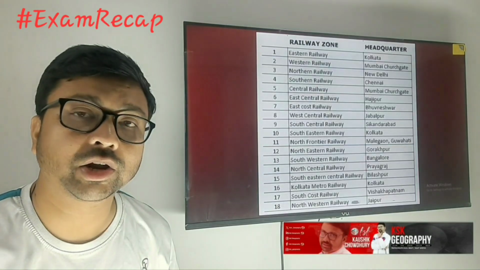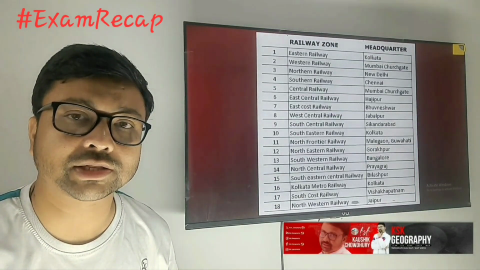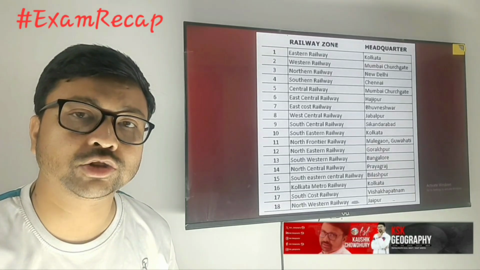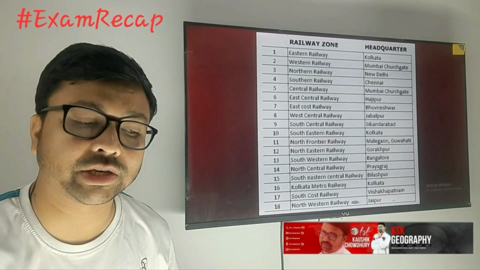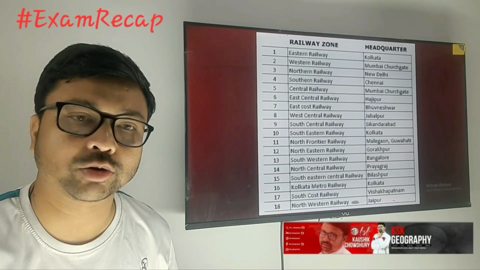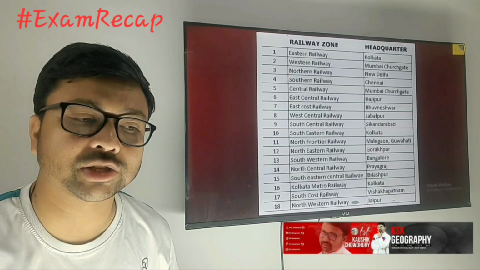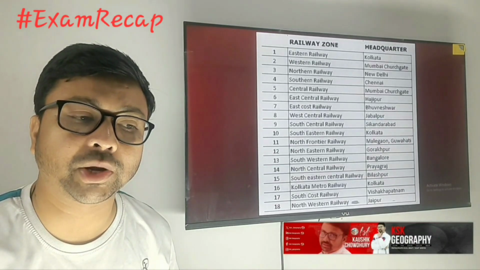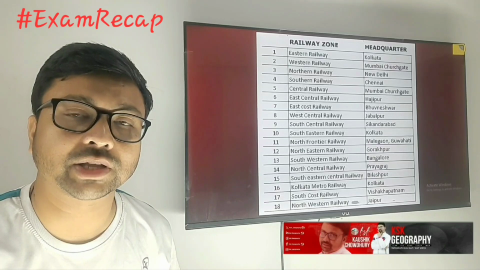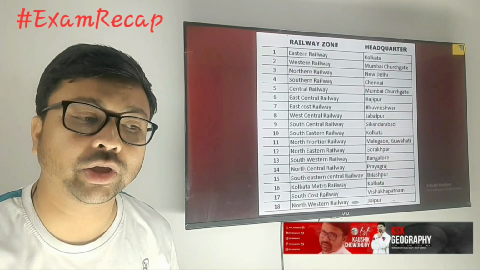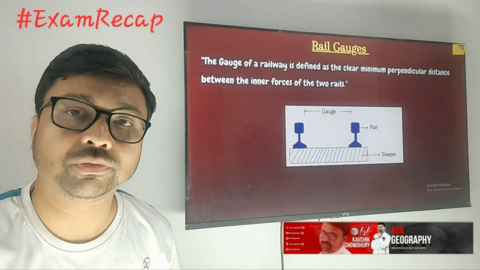So how does the railway work in India? The whole railway network system in India has been classified into different zones, and each zone has one headquarter. Here you can see 18 zones and 18 headquarters. Each headquarter looks after the railway transport system in the particular zone, and they coordinate with each other. There is the Railway Bhavan in the center, that is Delhi, and in that way the whole network system of railways works in India.